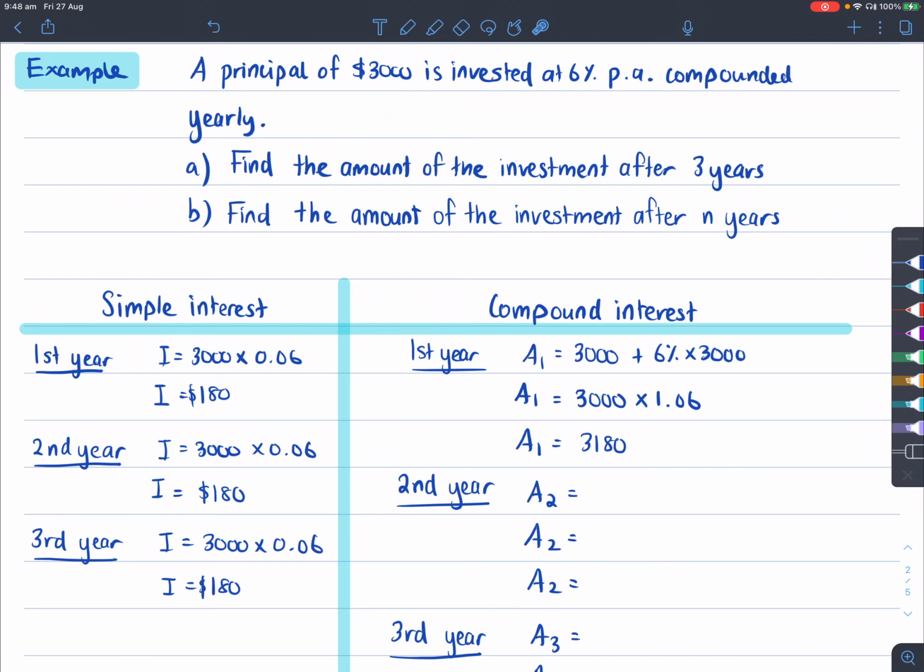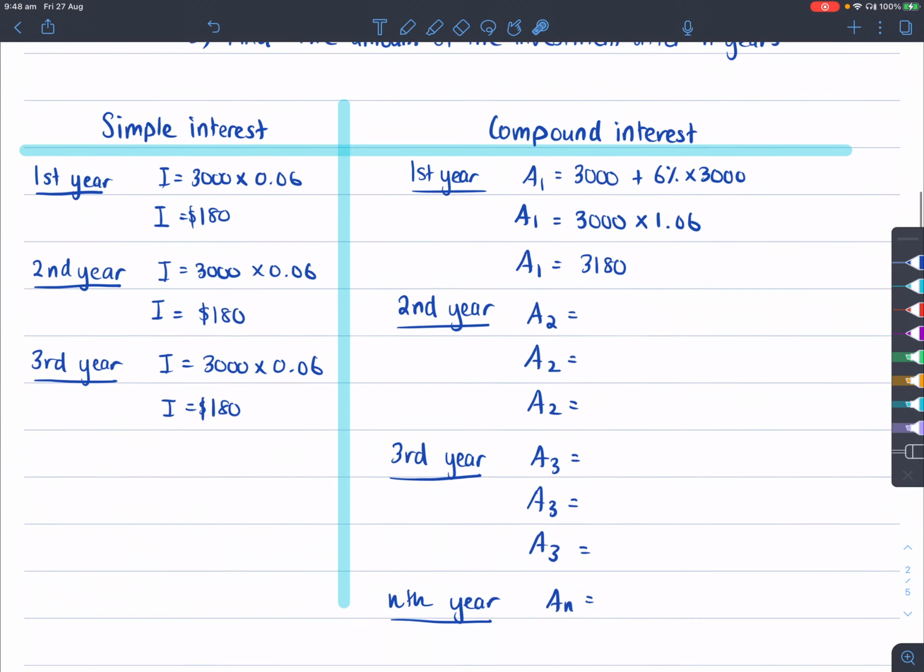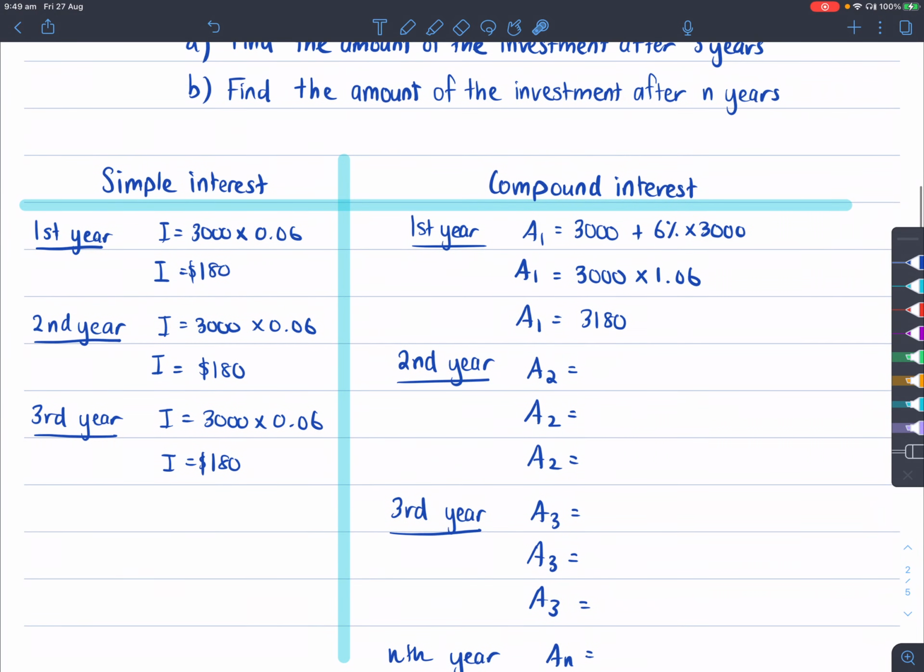But when you have a look at compound interest, A1, which is the amount after the first year, is $3,000 plus 6% of 3,000, which is the same thing as 0.06 times 3,000. That is the same thing as 3,000 times 1.06, or multiplying by 106%.